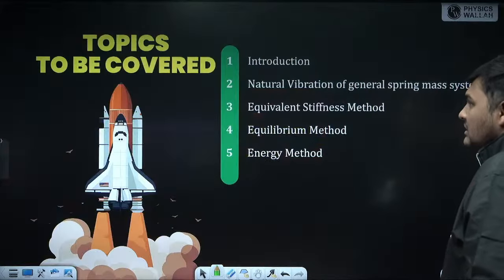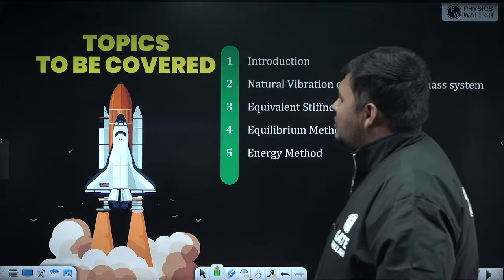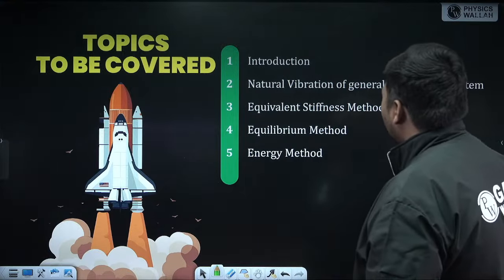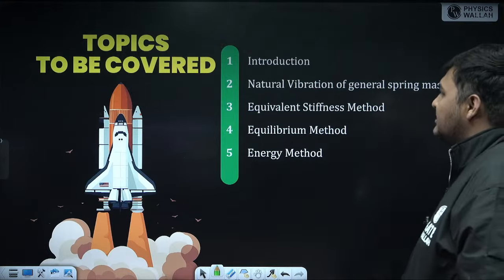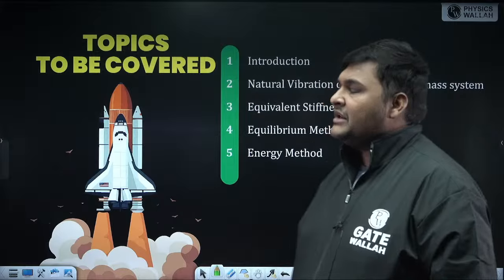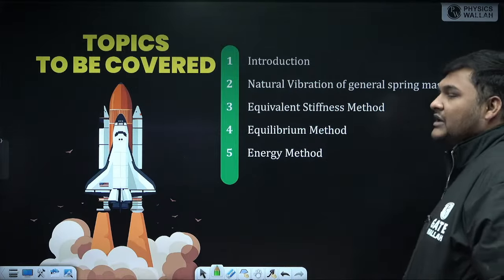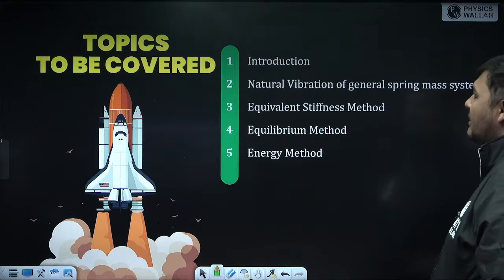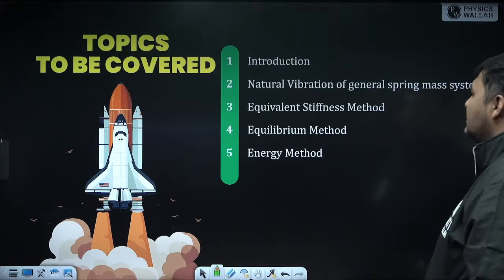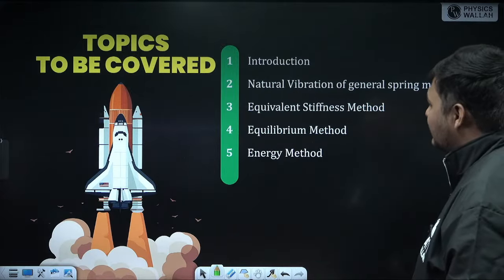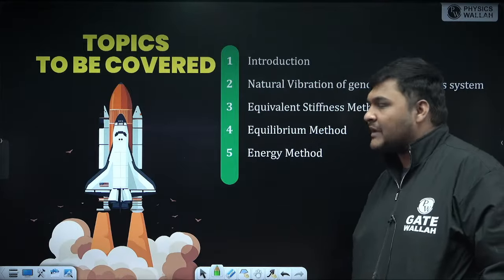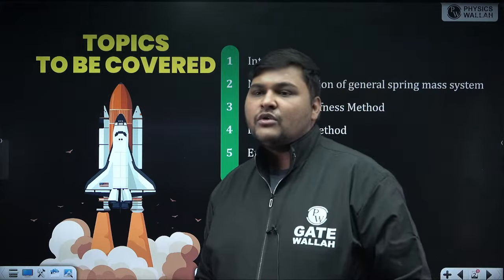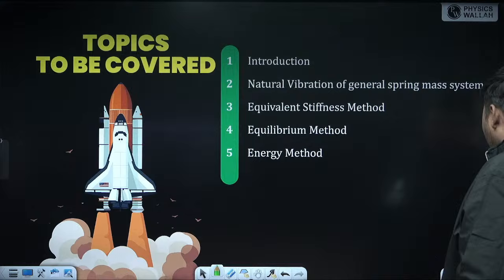So which topics are we going to cover today? Mainly, first of all, the introduction of natural vibration. Then we'll discuss natural vibration of a general spring mass system. In natural vibration, the question mainly comes regarding the calculation of natural frequency. After discussing the general spring mass system, we'll discuss calculation of natural frequency by using some methods: the equivalent stiffness method, then the equilibrium method, then the energy method to calculate natural frequency. I'm going to cover them one by one.